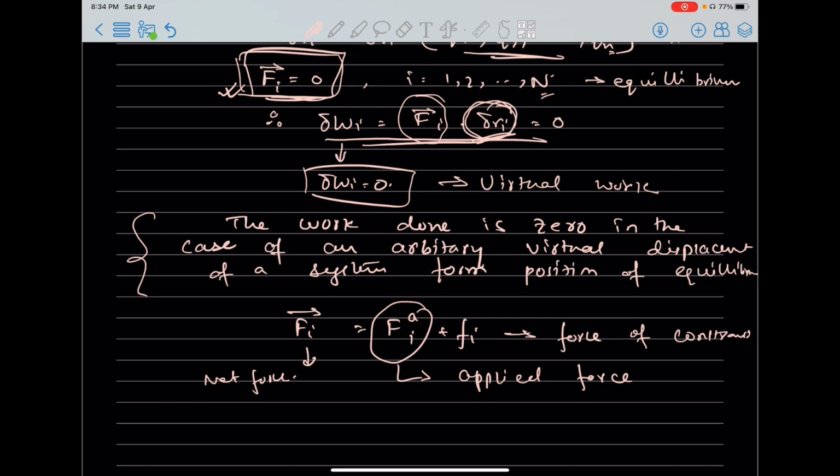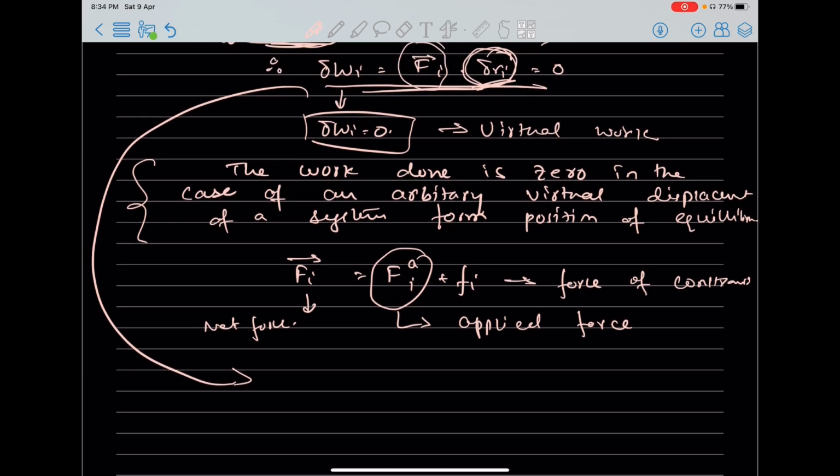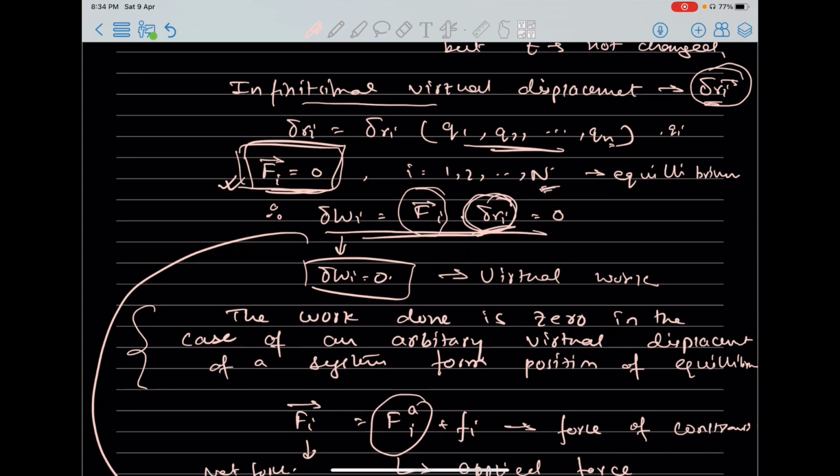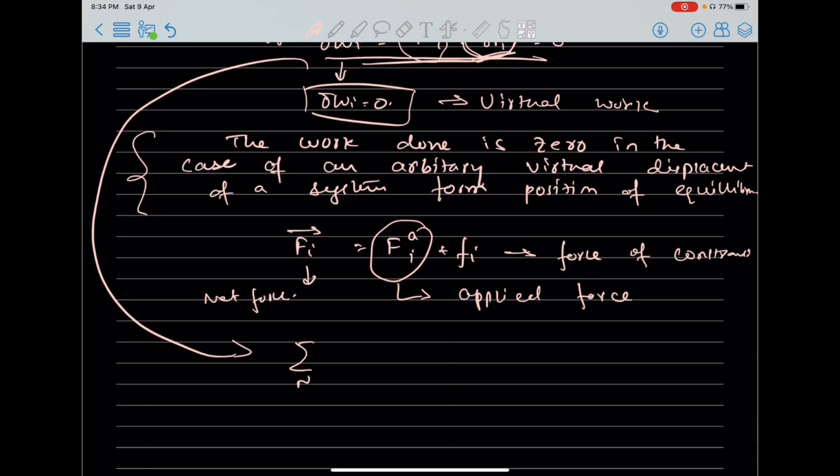So now we can write this equation as follows: summation over i runs from 1 to n.